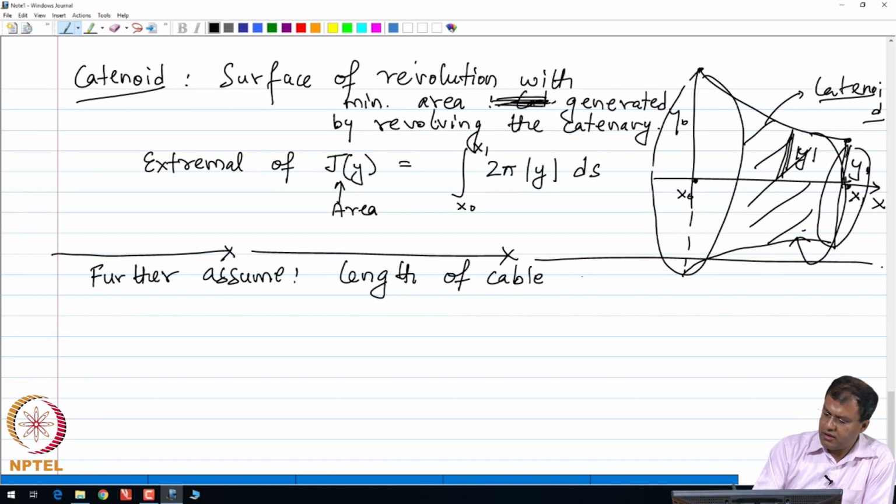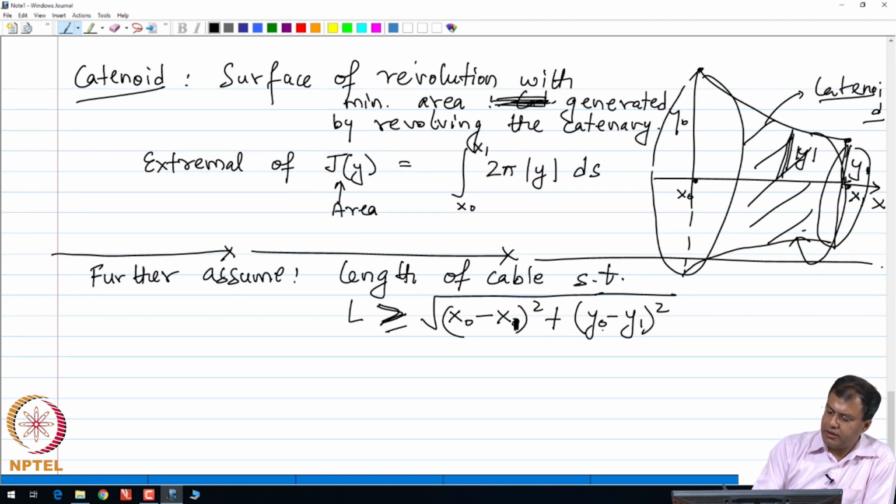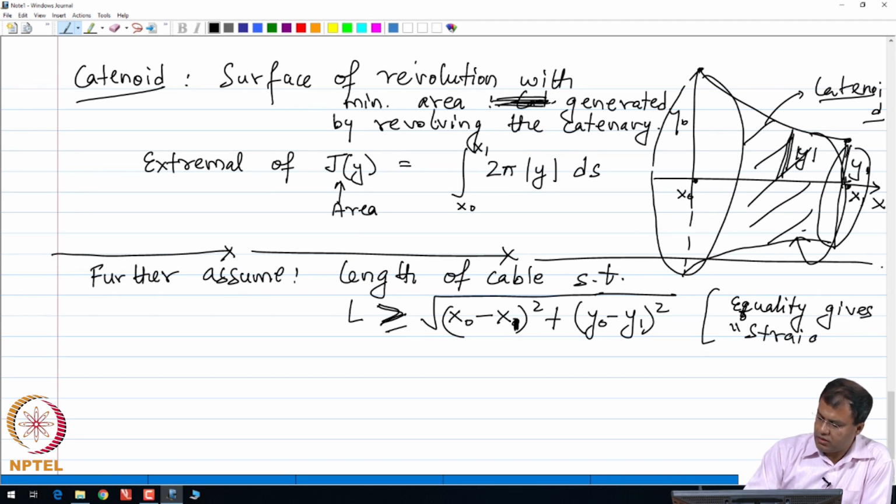The length of the cable L has to be greater than or equal to the distance between the 2 points, because if L is equal to this particular square root distance, we see that the solution to the catenary problem is just a straight line.